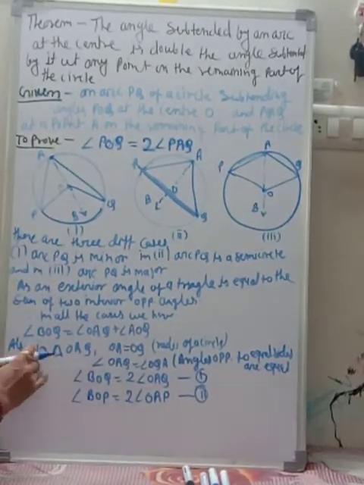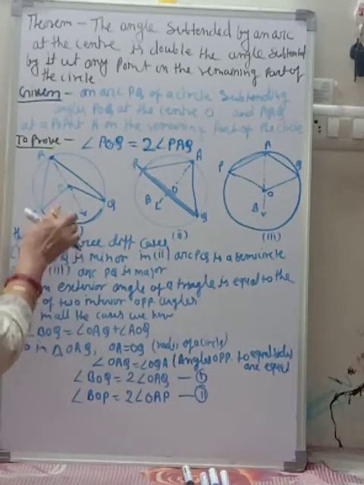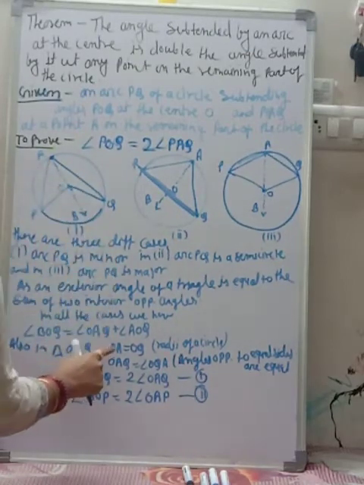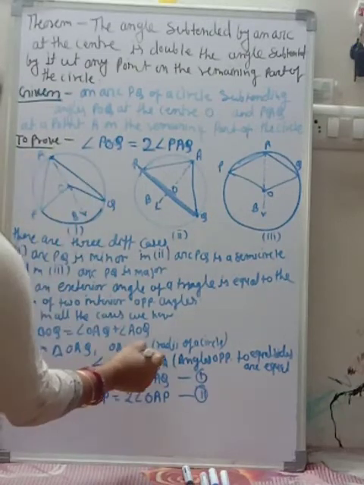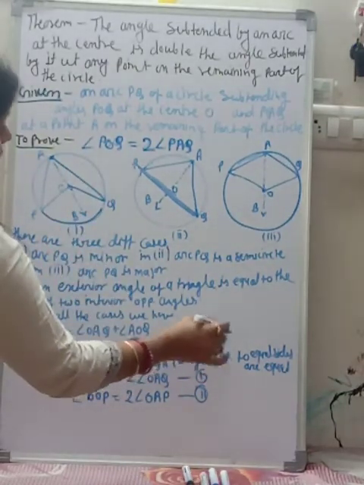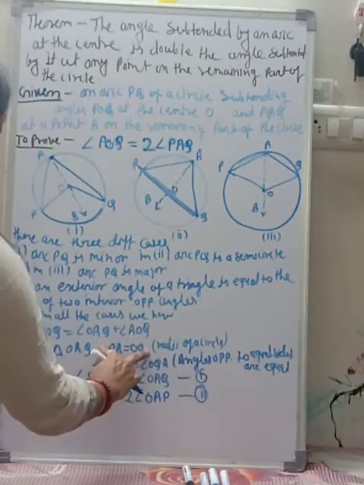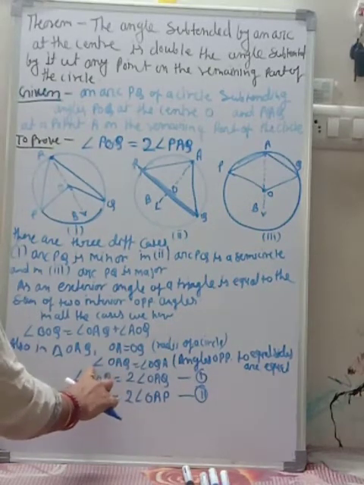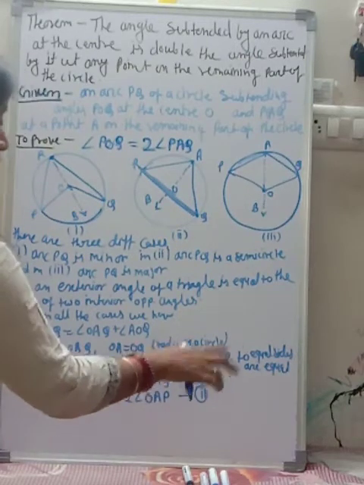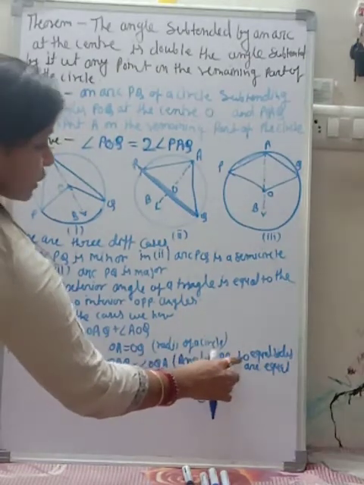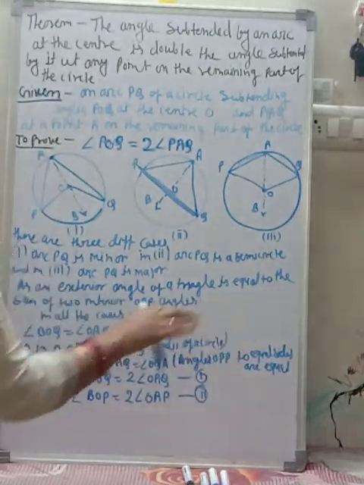Also in triangle OAQ, OA is equal to OQ because the radii of the circle are the same. So the angle OAQ is equal to the angle OQA, by the property that angles opposite to equal sides are equal.